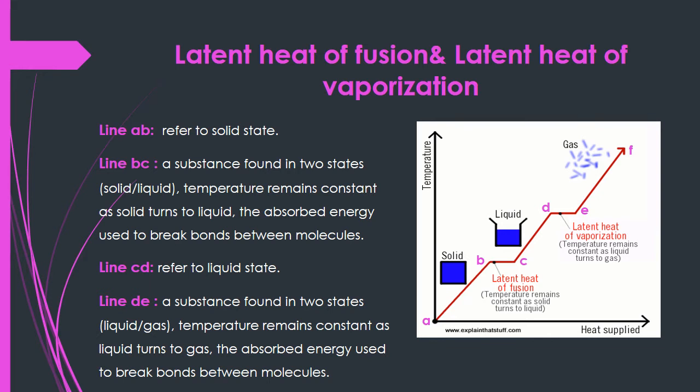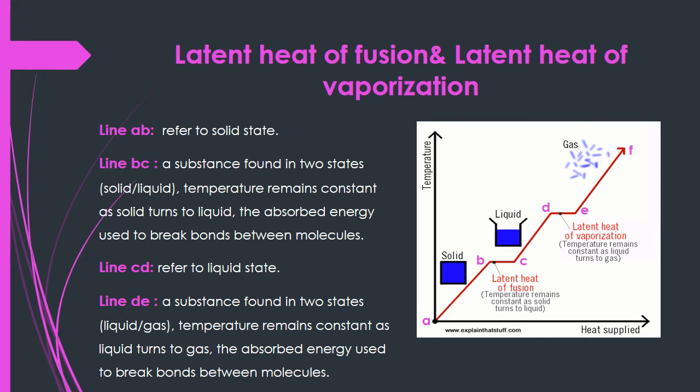Line BC, a substance found in two states, liquid and solid. Temperature remains constant, as we see at line BC. So temperature remains constant at line BC as solid turns to liquid.